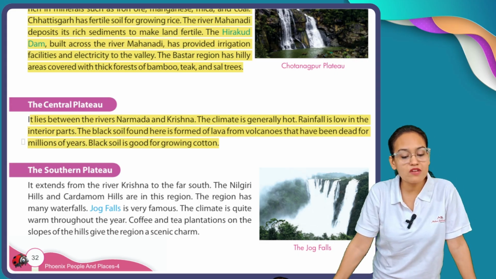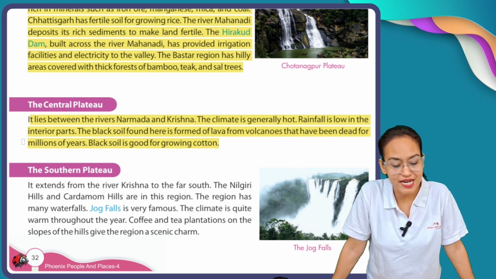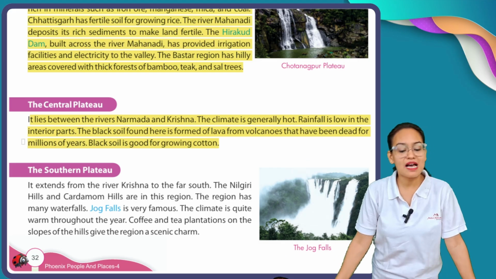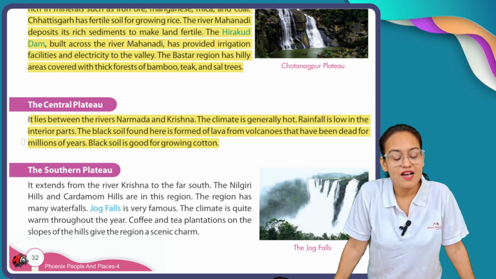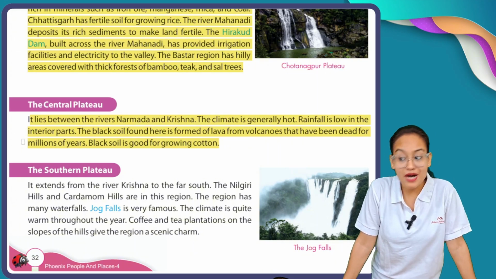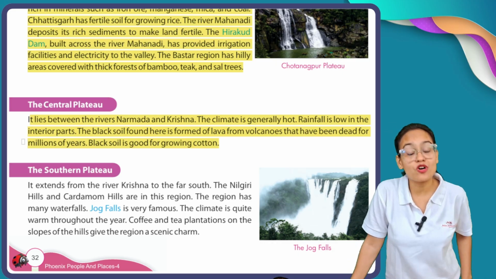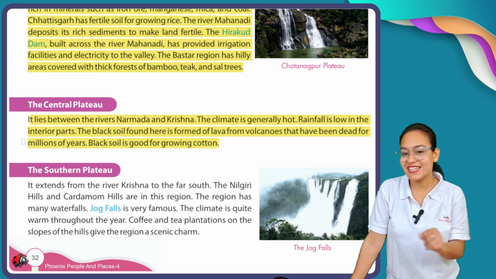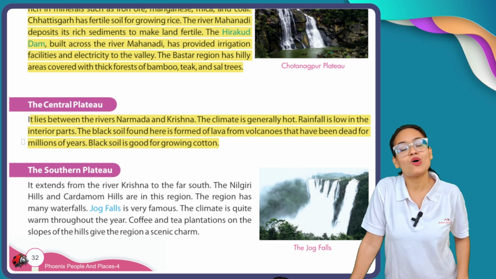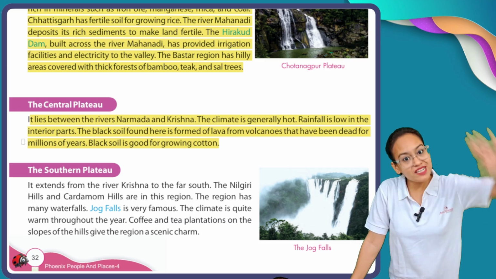The black soil found here is formed by lava from volcanoes that have been dead for millions of years. Black soil is good for growing cotton. My dear students, I use the term black soil. Why is the color of the soil black? Because those black soils are deposits of volcanoes. Yes, our country India also has volcanoes, but they have been dead for millions of years.